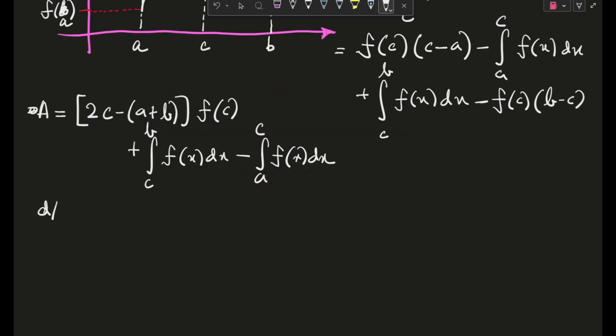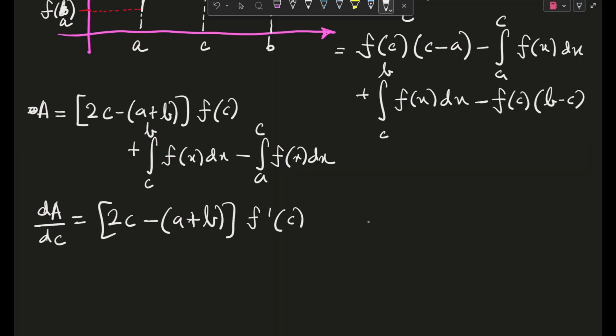So if we take dA by dc, this thing will come out to be 2c minus a plus b, then you will have f dash c, and these will be converted to, I guess, 2 times f of c minus 2 times f of c. Am I correct? I will check.